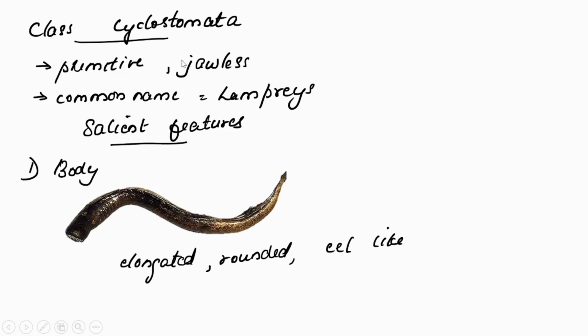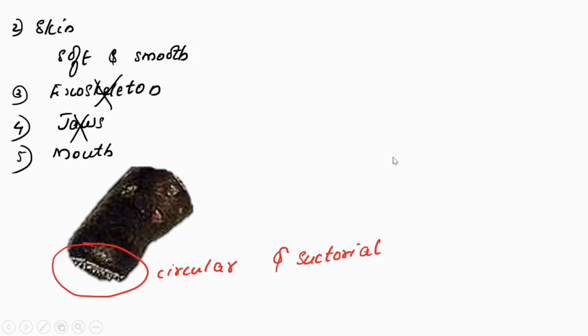Then salient features of Cyclostomata. This is an image of Cyclostomata. Look at its body. What is its appearance? It is elongated. The body is rounded and also eel-like. I think you know what an eel is; you will have seen it. Anyway, that's what eel-like means. The body is eel-like, a rounded, elongated body.